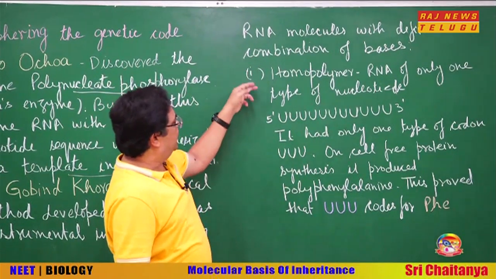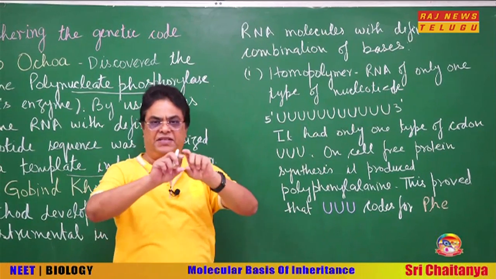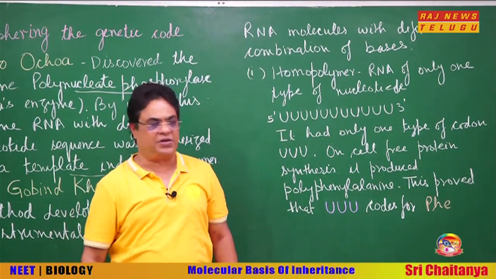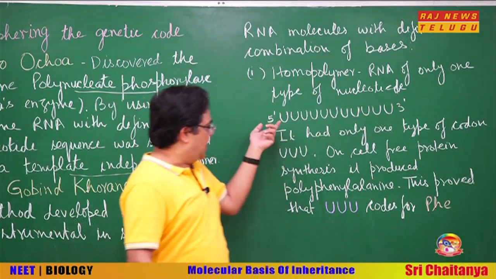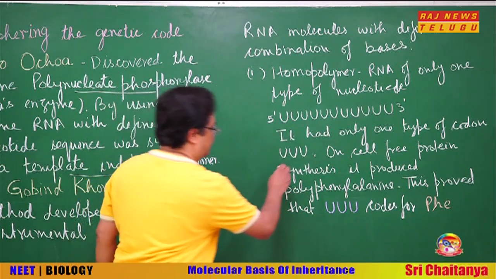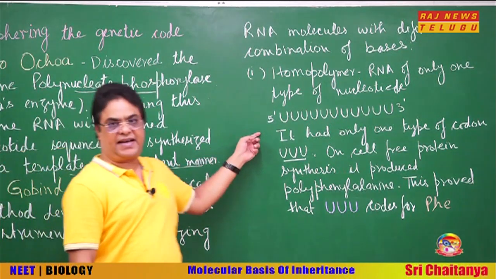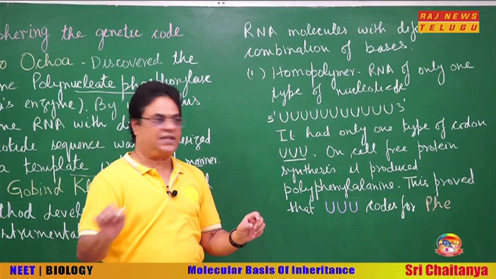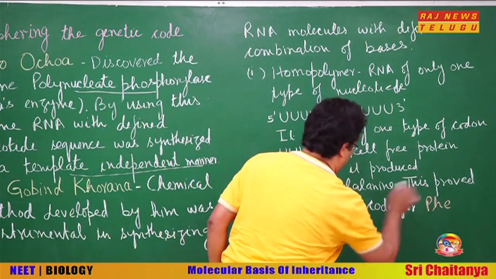Now, these were of two types. First, homopolymer. Homopolymer means an RNA which is a polymer of only one type of ribonucleotide. So, he synthesized an mRNA which had only one type of nucleotide. So, it had only one type of codon, UUU. And when this mRNA was used for translation, the protein that was synthesized had only one type of amino acid, that is phenylalanine.